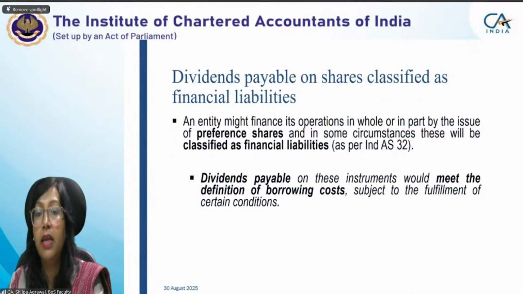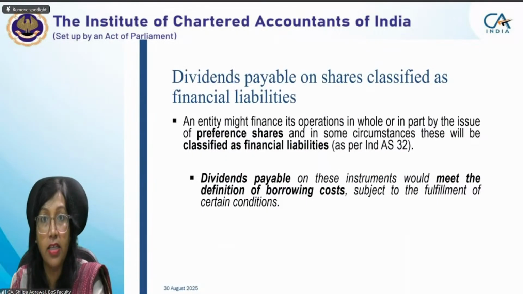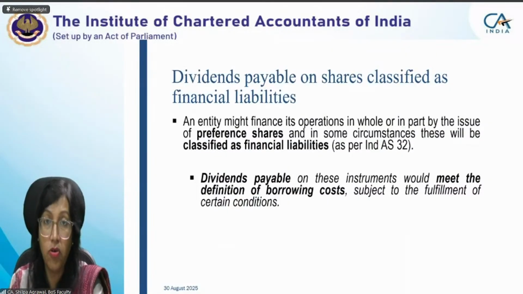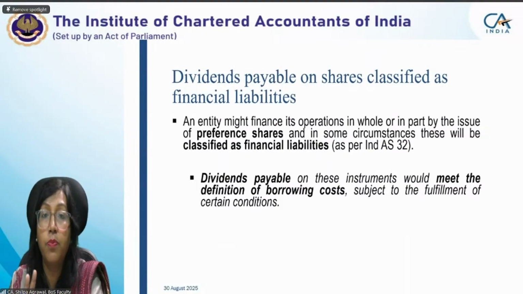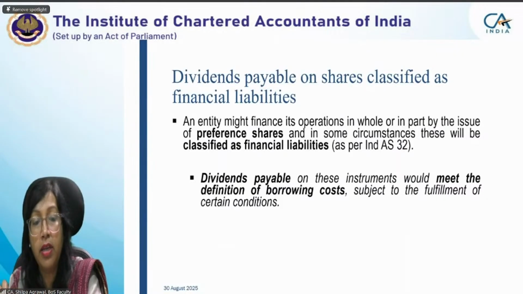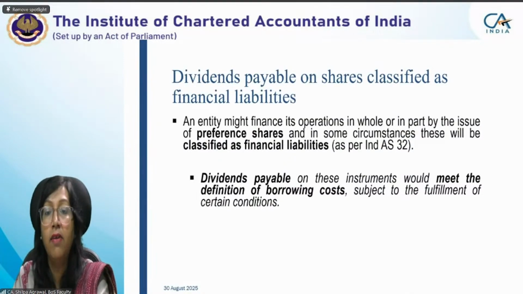Dividends payable on shares classified as financial liabilities. I explained any preference shares which are in the nature of financial liability. When it is a redeemable preference share, you have to redeem at any cost. Or when you have a preference share which is convertible at the option of the holder, then it is considered as financial liability.